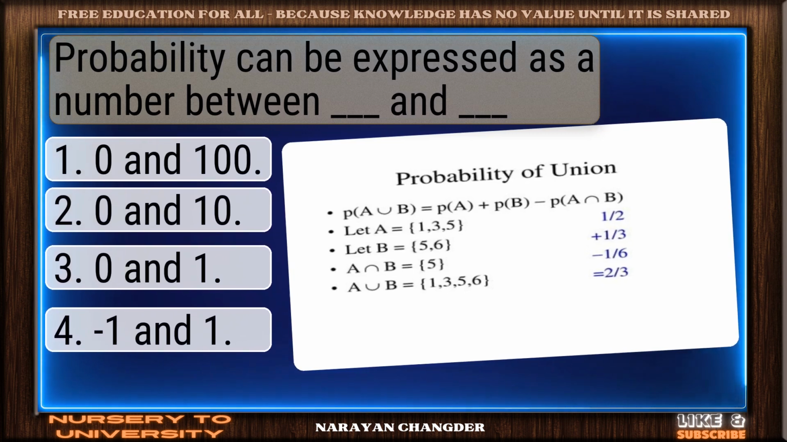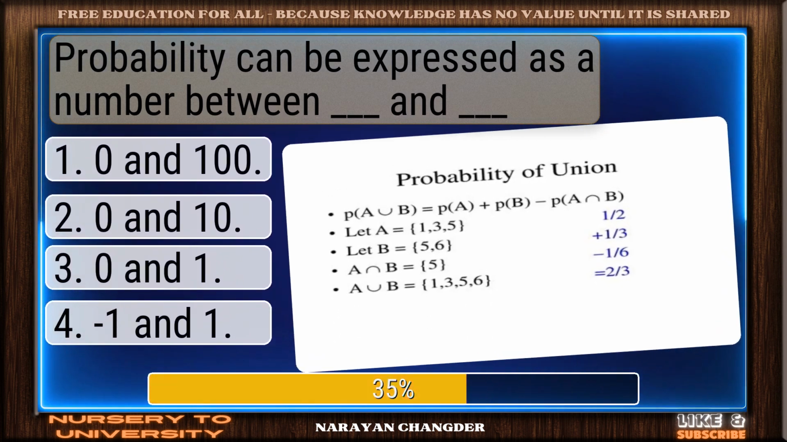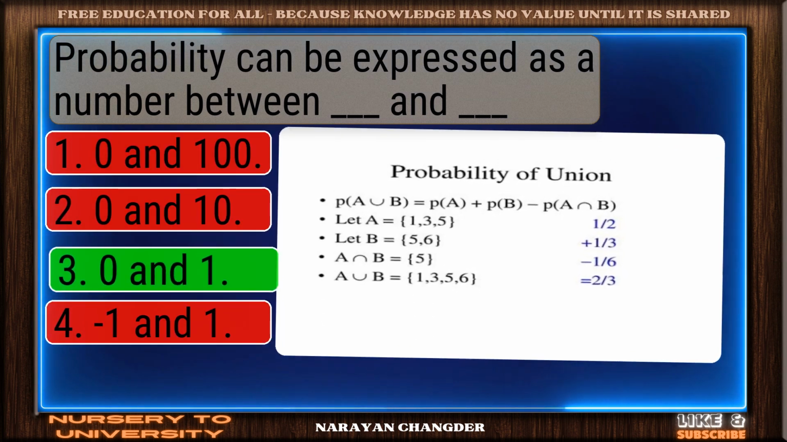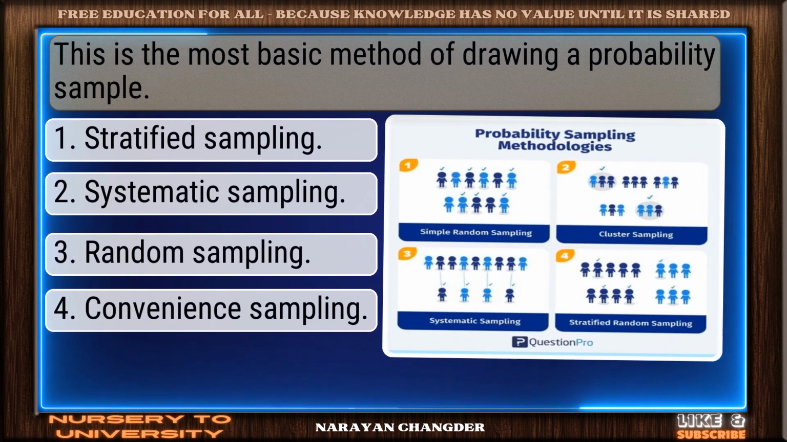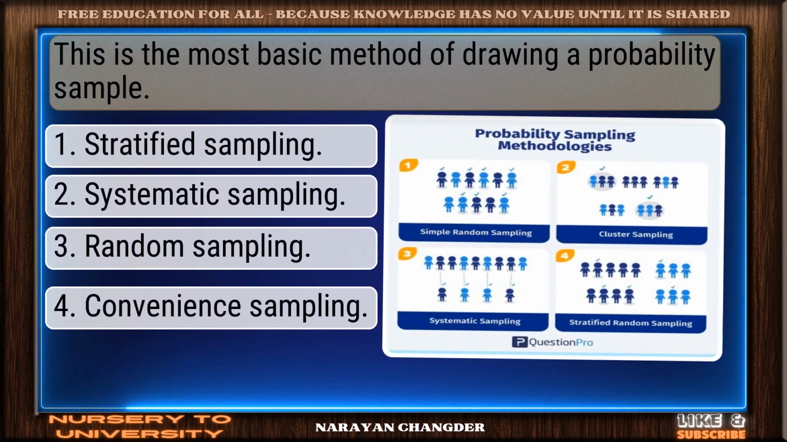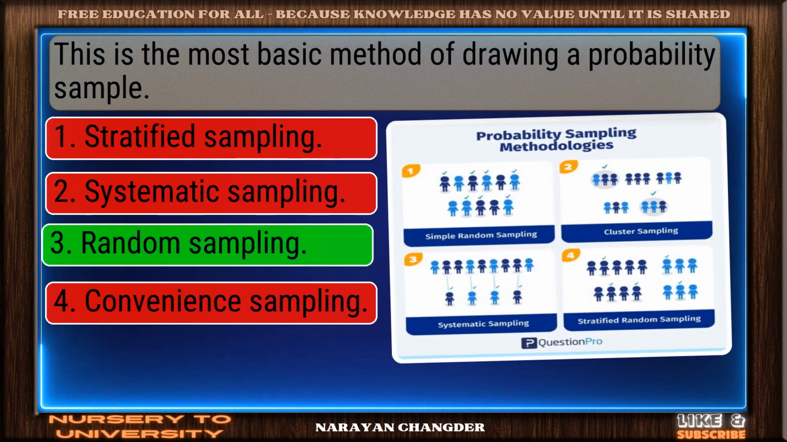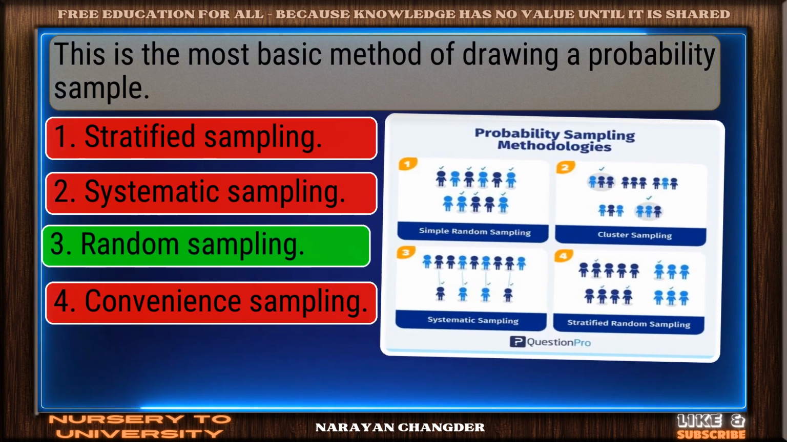Question number 15. Probability can be expressed as a number between dash and dash. Good thinking. 0 and 1 is the right answer. Question number 16. This is the most basic method of drawing a probability sample. On track. Random sampling is the correct answer.